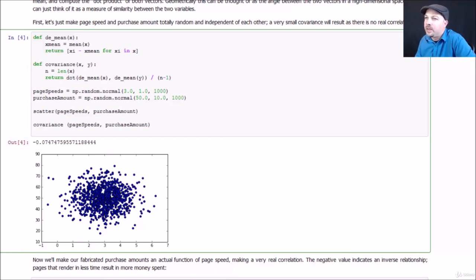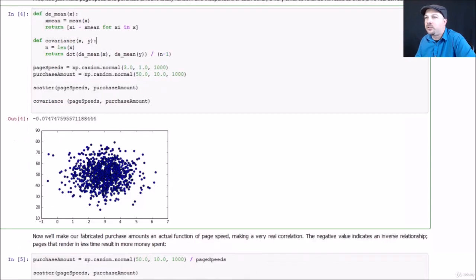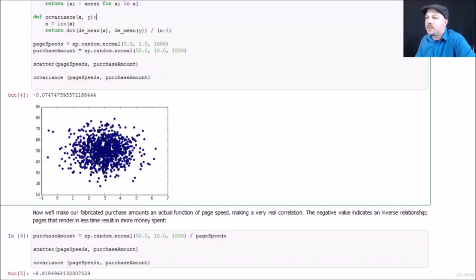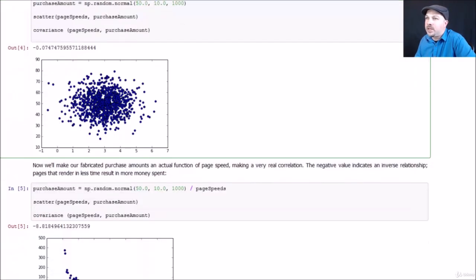And sure enough, if we compute the covariance in these two sets of attributes, we end up with a very small value, negative 0.07. So that's a very small covariance value, close to 0. That implies there's no real relationship between these two things. Now, let's make life a little bit more interesting.